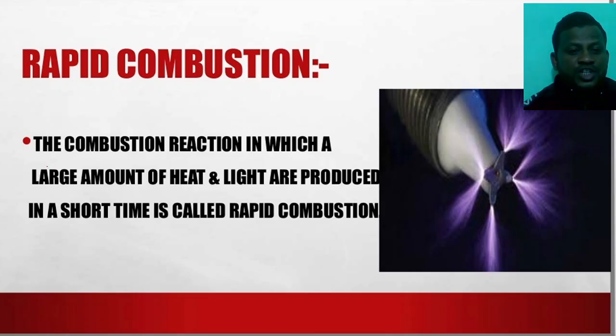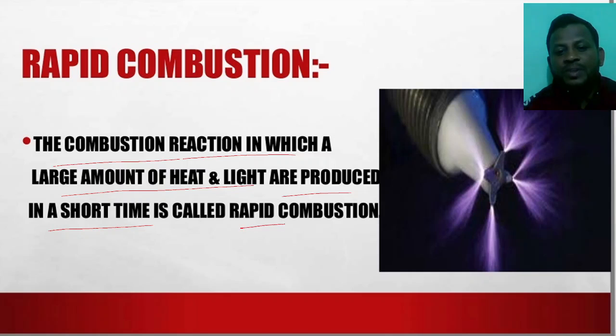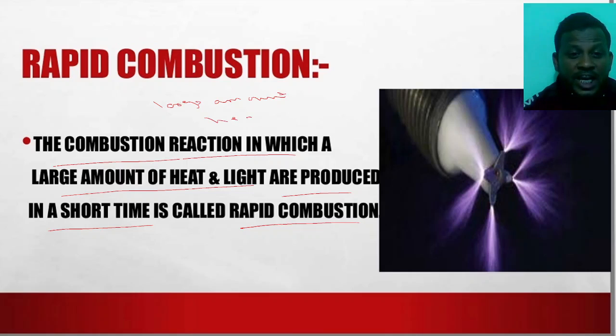The combustion reaction in which a large amount of heat and light are produced in a short time is called rapid combustion. It means that suddenly a large amount of heat must be released and a large amount of light must be released.